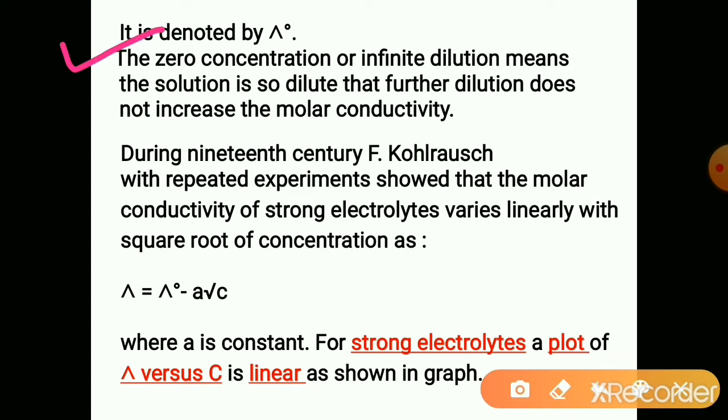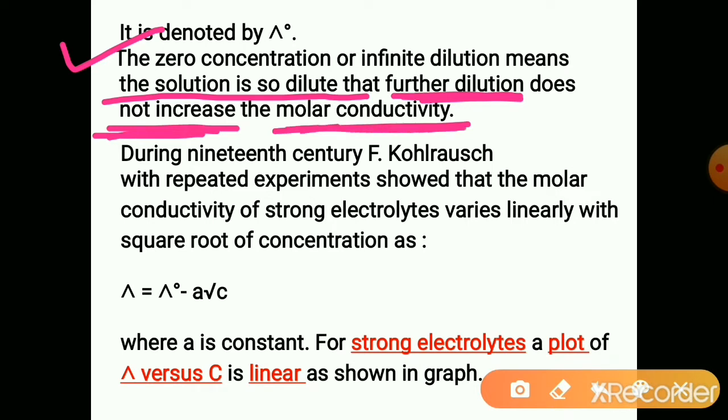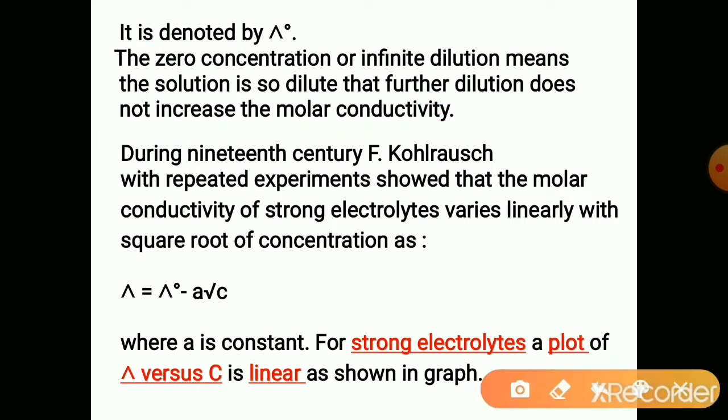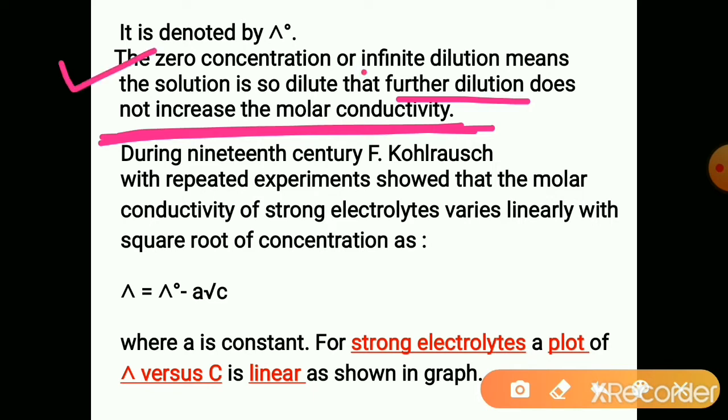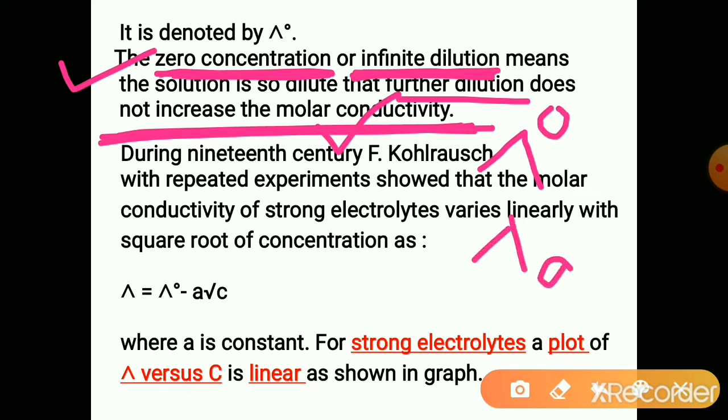Zero concentration or infinite dilution means the solution is so dilute that further dilution does not increase the molar conductivity. This is the zero concentration or infinite dilution. When the solution is infinitely diluted, the concentration will become zero and there will be no more increase in the molar conductivity. That molar conductivity is called lambda naught or lambda infinity.